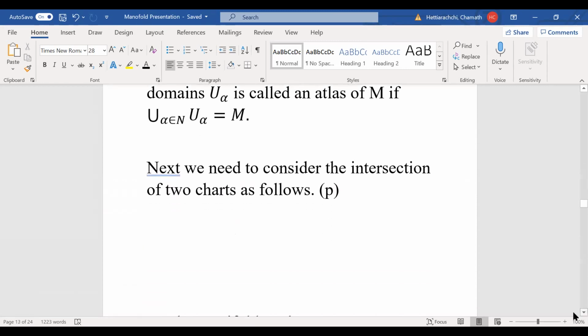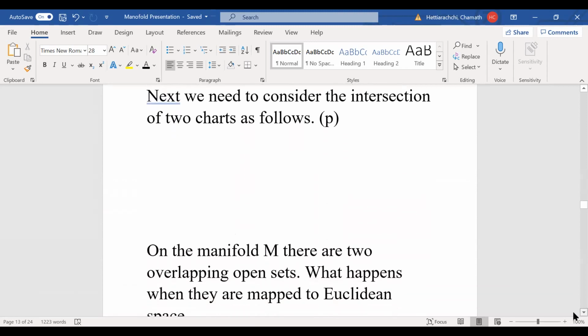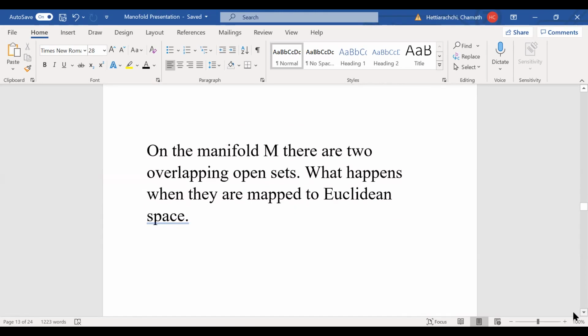Next, we need to consider the intersection of two charts. On the manifold M, there are sometimes two overlapping open sets. So what happens when they are mapped to Euclidean space?